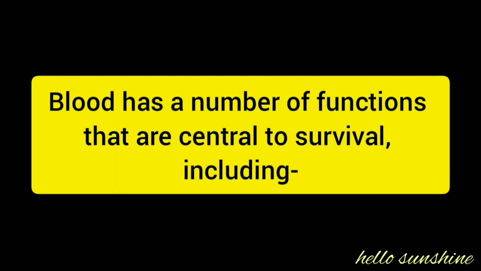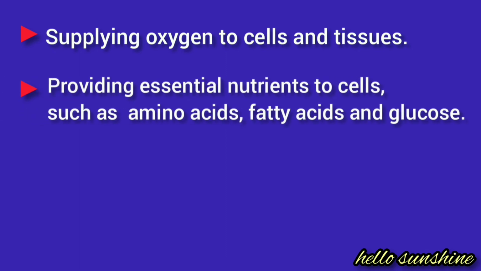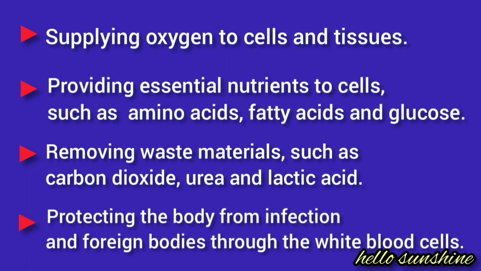Blood has a number of functions that are central to survival, including supplying oxygen to cells and tissues, providing essential nutrients to cells such as amino acids, fatty acids and glucose, removing waste materials such as carbon dioxide, urea and lactic acid, protecting the body from infection and foreign bodies through the white blood cells.